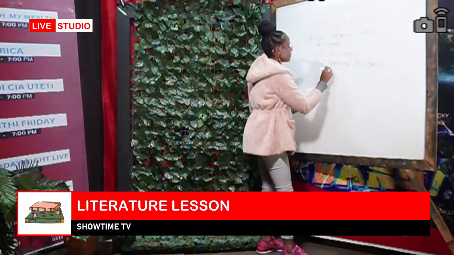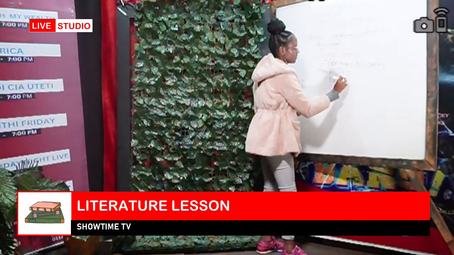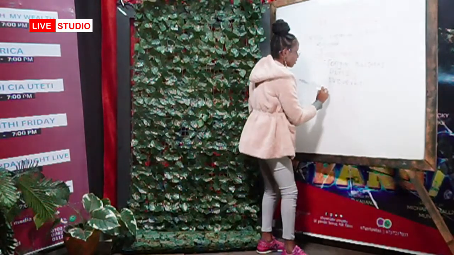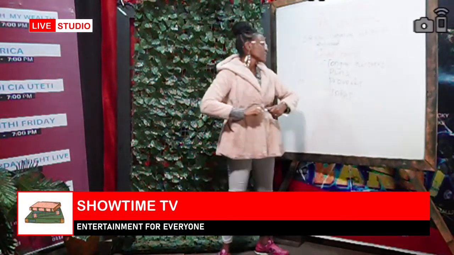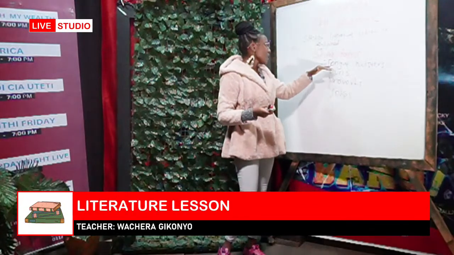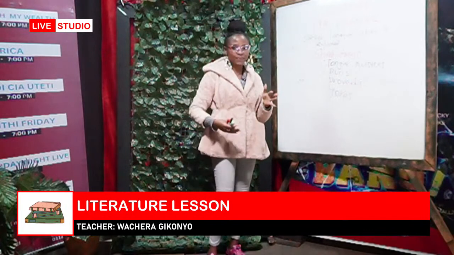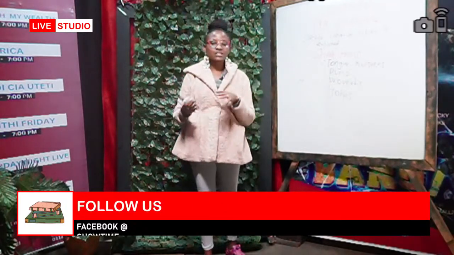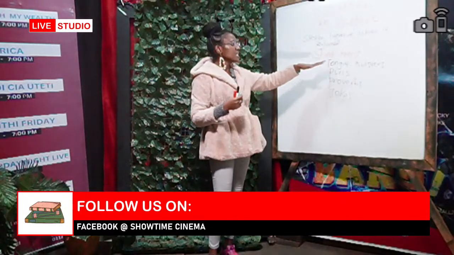We have puns. We have proverbs, and we can also have jokes. Now, tongue twisters, the short forms, from the word short form, these ones, they are very, very short. You will never find a tongue twister that is 1 page. You will only find a tongue twister that is normally maybe like 2 sentences or very, very short. That's why they are called short forms.